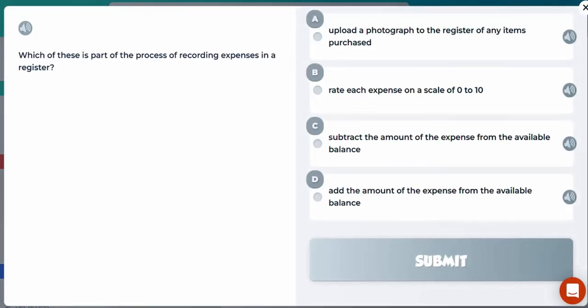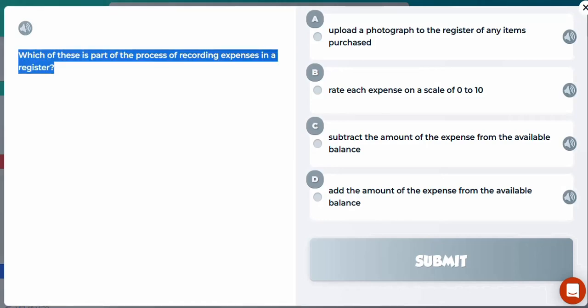The next question says, which of these is part of the process of recording expenses in a register? A register, I assume here they're referring to a cash register or a till. This would be at checkout. So when you're checking out at a local store, there would be a register. And that process of recording expenses in a register, this could also be a budget perhaps.